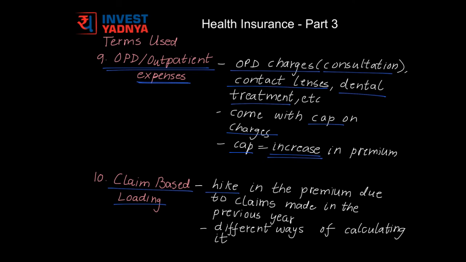The next term is claim-based loading. It is the hike in the premium due to the claims made in the previous year. Because now the insurance company feels you are prone to a certain risk, and so this hike. There are different ways of calculating this hike, but most of the plans would include it, so it's better that you're aware of claim-based loading in correlation with your own plan.